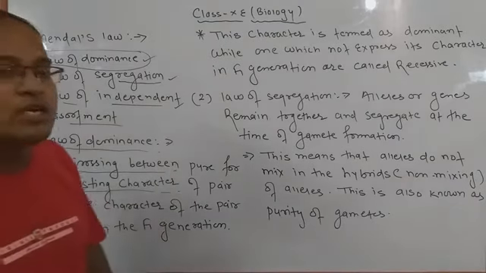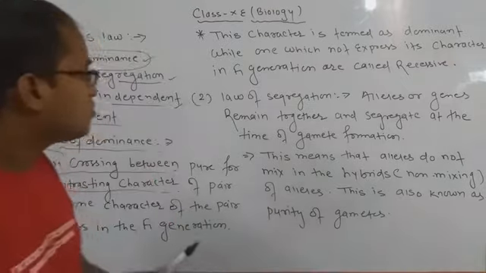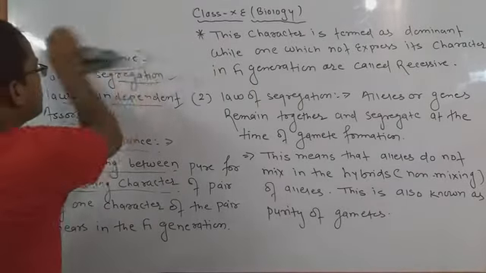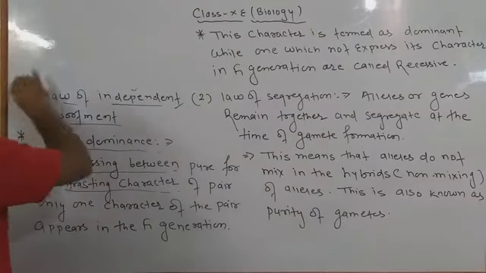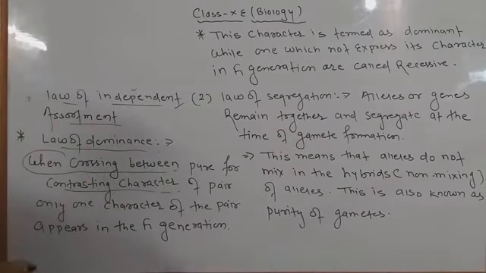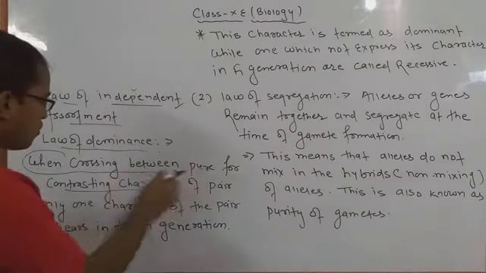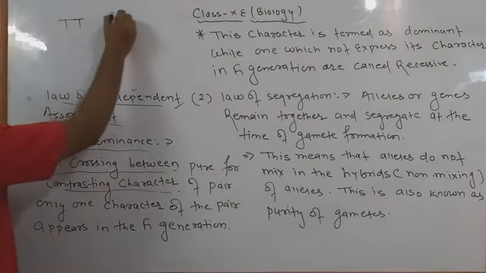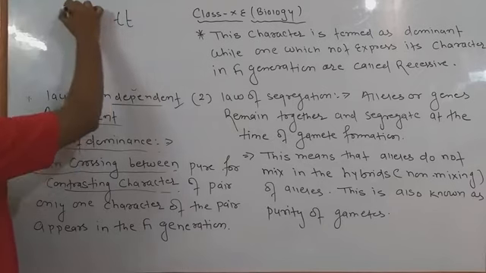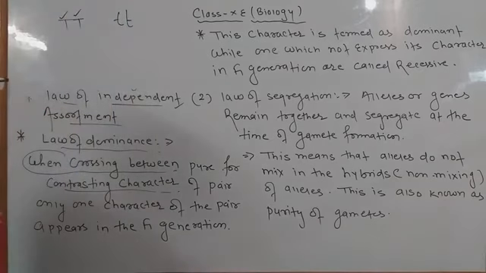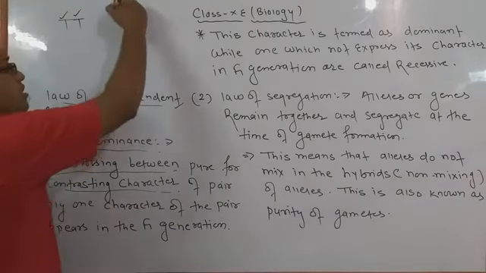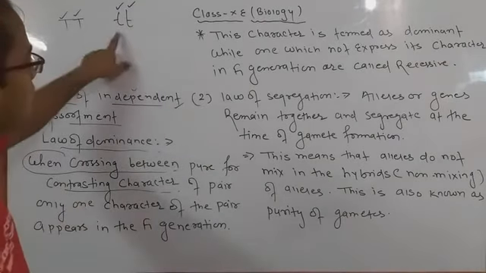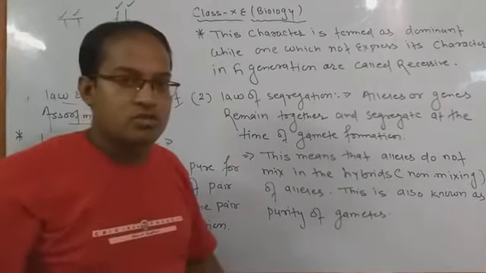What is the meaning of pure contrasting character? Here I am going to summarize all the topics, so you all have to follow very carefully. When you cross pure contrasting characters, suppose I am taking two characters. Capital T is homozygous, and small t is also homozygous, because they both contain pure traits.